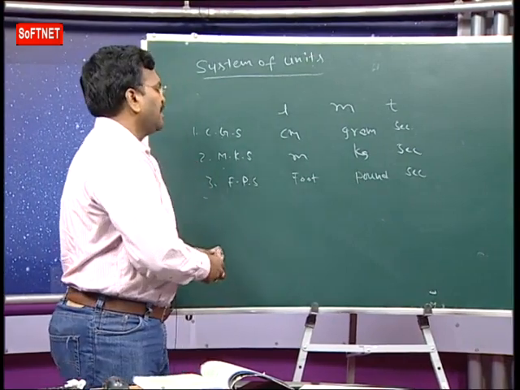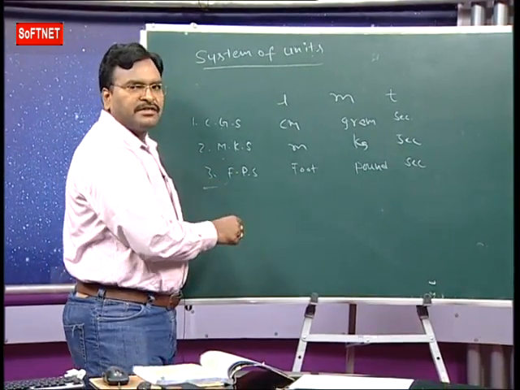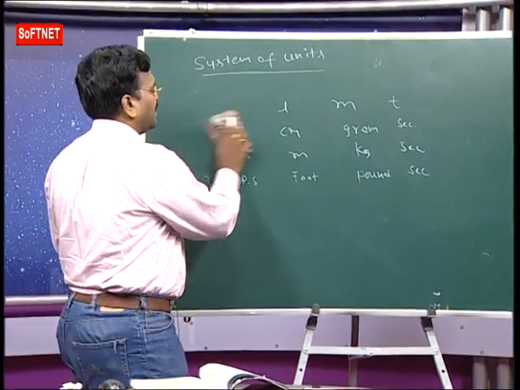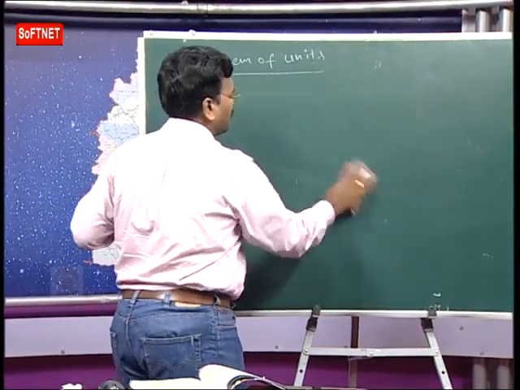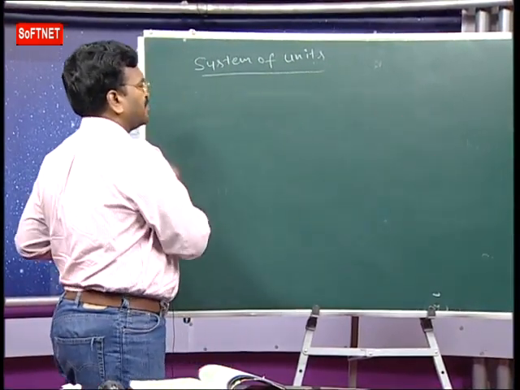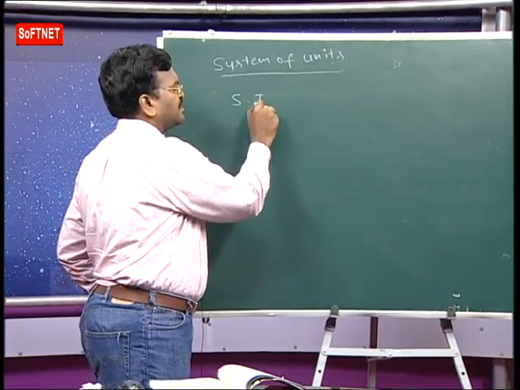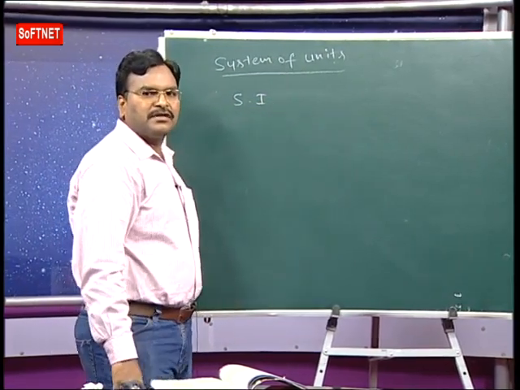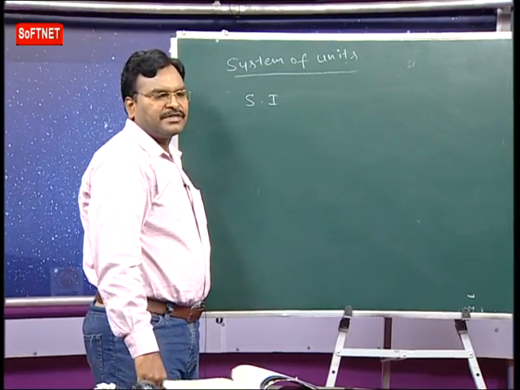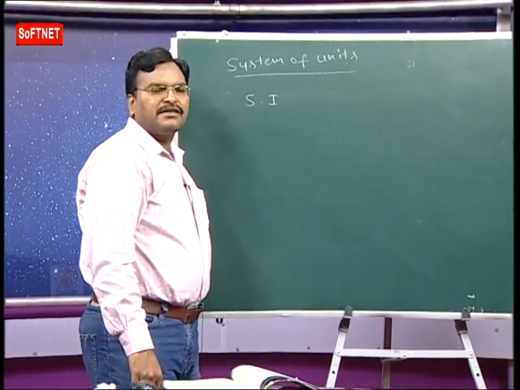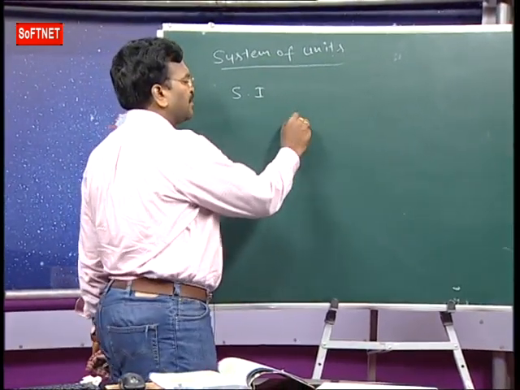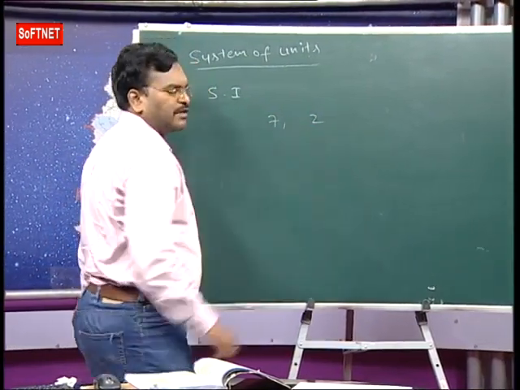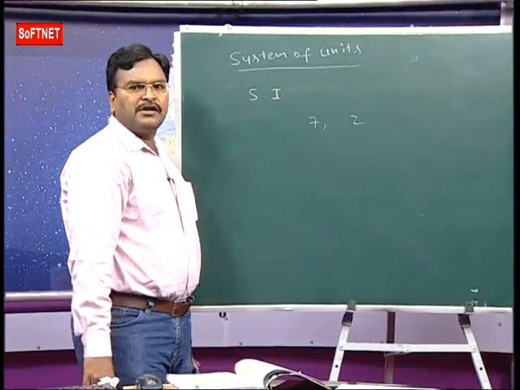Before 1960 we had only three systems. After that, in 1960, the International Bureau of Weights and Measures approved a new system, that is the SI system. SI represents what? System International. Now this SI system consists of 7 fundamental quantities and 2 supplementary quantities.